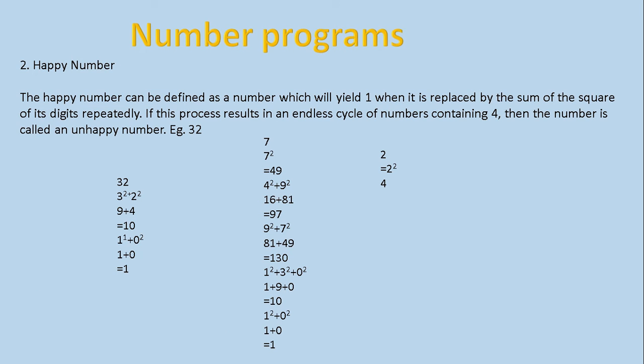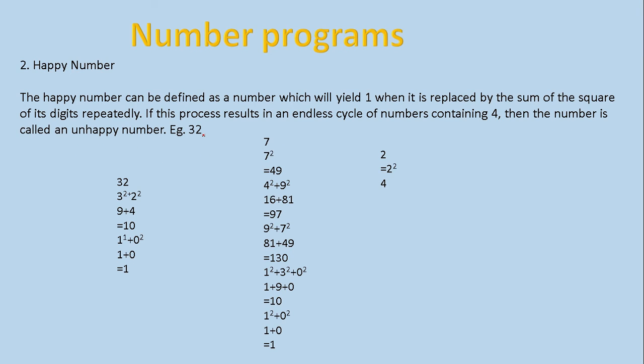Now we are moving to another program, that is happy number. Let us see what is happy number. The happy number can be defined as a number which will yield 1 when it is replaced by the sum of the square of its digits repeatedly. If this process results in an endless cycle of numbers containing 4, then the number is called an unhappy number.